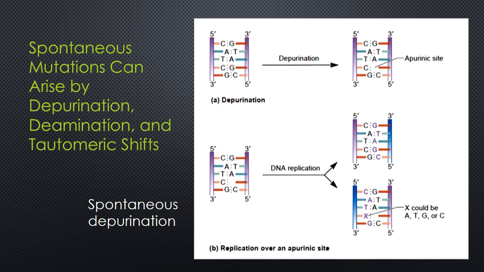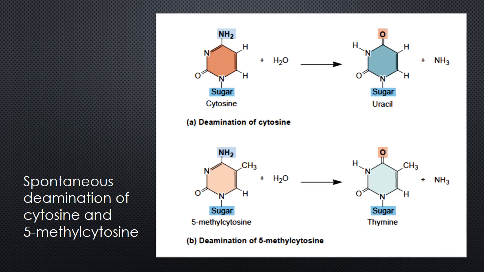Now we come to deamination. A second spontaneous lesion that may occur in the DNA is the deamination of cytosine. The other bases are not readily deaminated, as shown here. Deamination involves the removal of an amino group from the cytosine base. This produces uracil.